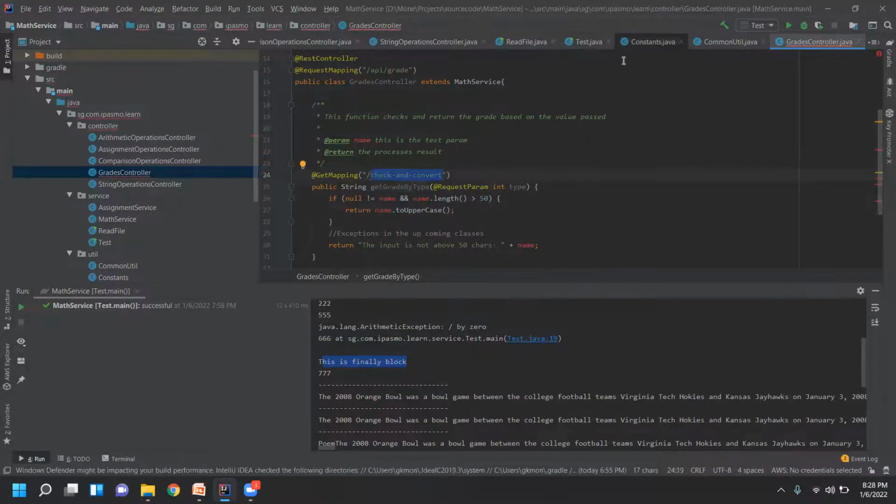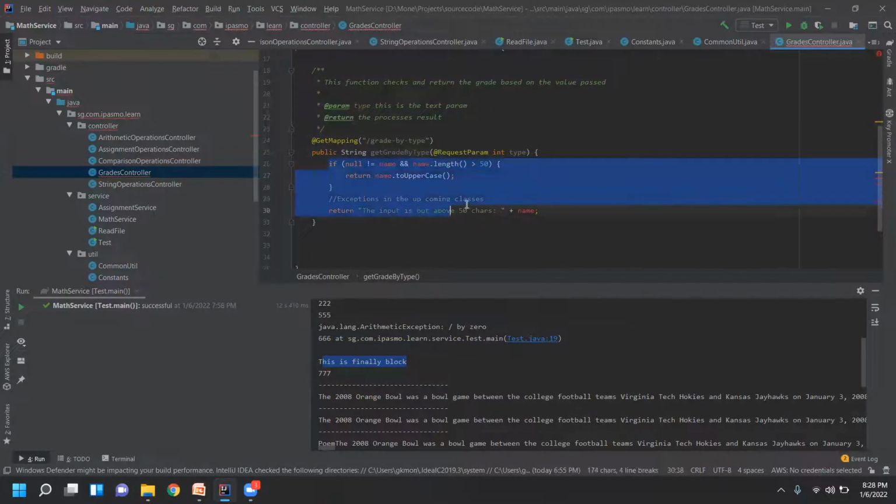So let's see the URL. Create by type, and then this one has to be updated here. And then here I don't do anything.